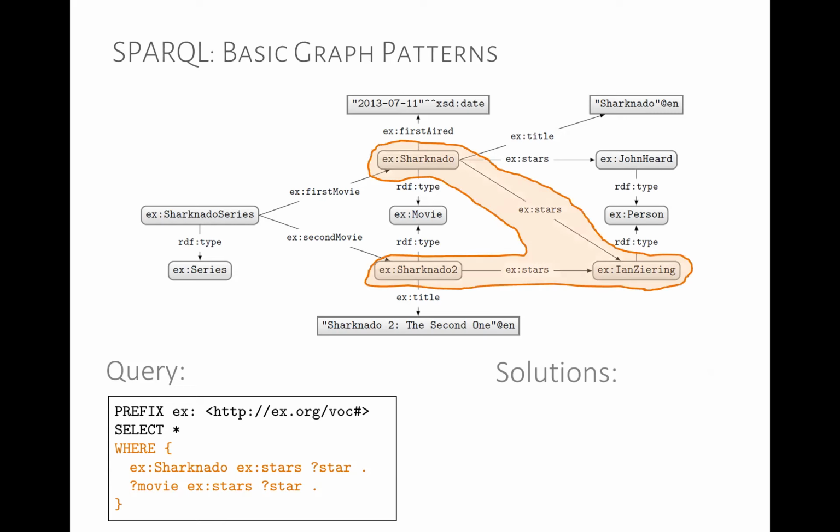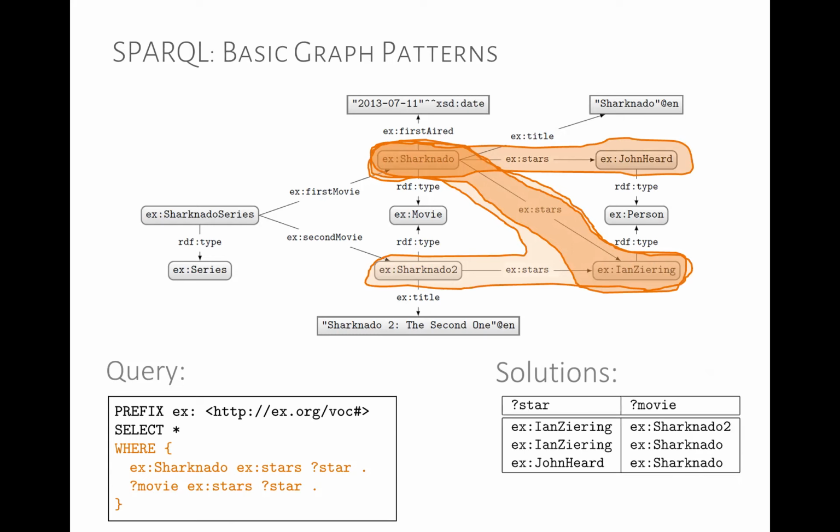So here's one result. As we saw, this is the intuitive result. We get another result here, which is John Heard, Sharknado. So we go back to Sharknado, which is fine. And here we have another result, which is Sharknado stars Ian Ziering, and we go back along stars and get Sharknado again. So this is called a graph homomorphism, effectively. What we're computing here is a homomorphism from this where clause to the data graph. And we get these three solutions: Ian Ziering with Sharknado 2, Ian Ziering with Sharknado, and John Heard with Sharknado.